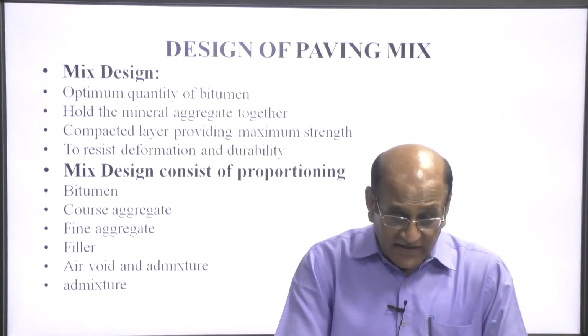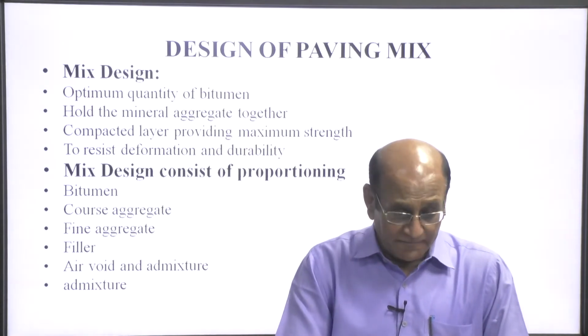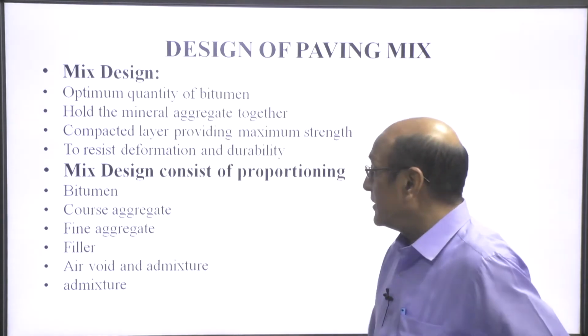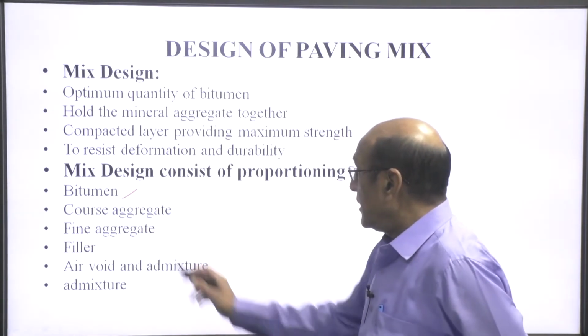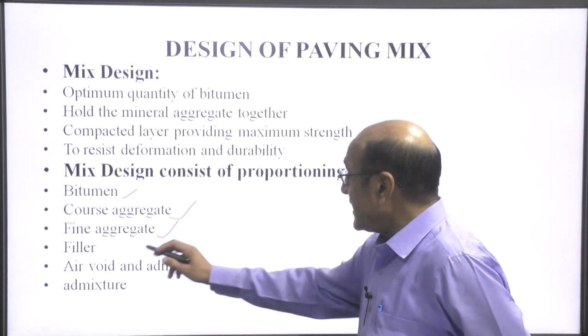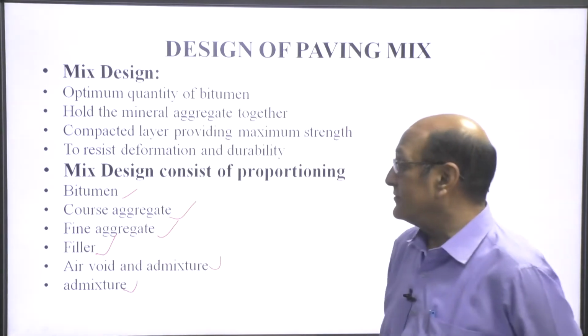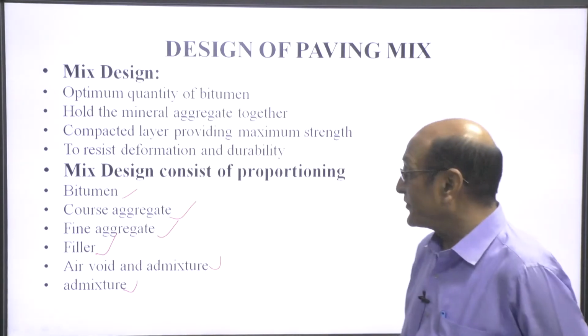Now, mix design consists of proportioning of bitumen, coarse aggregate, fine aggregate, filler, air voids and admixture if necessary.